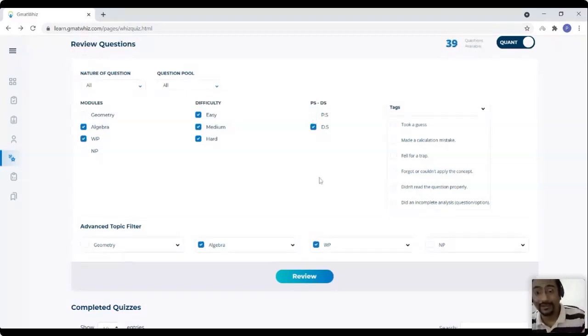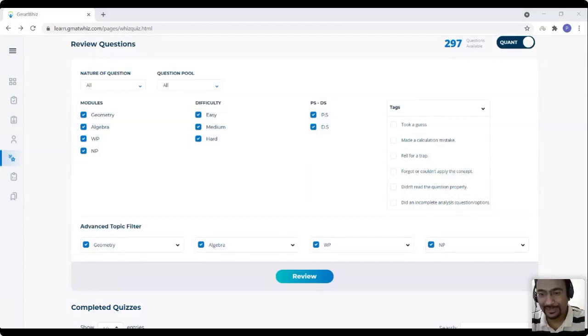Again, remember this student which I'm showing you right now is weak in DS questions. And this is something which you can do now. You can review all the DS questions in one place, and not just PS, DS, and topics, guys. We have also introduced something called tags. This is something which you can only use if you have actually put in a little more effort.